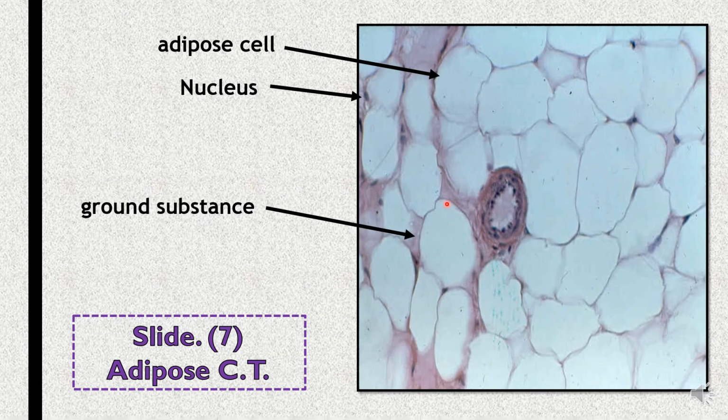Between these adipose cells, there is a very little amount of ground substance containing fibroblasts. These fibroblasts are found in the ground substance. This is a blood vessel or blood capillary, where the adipose tissue is rich with blood capillaries.